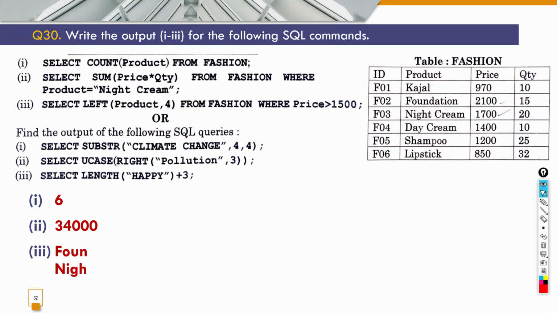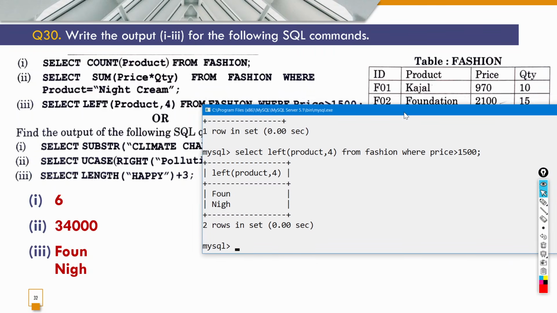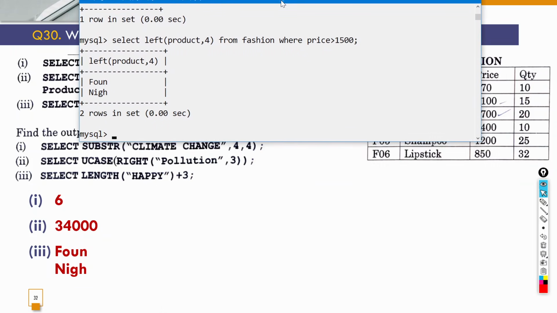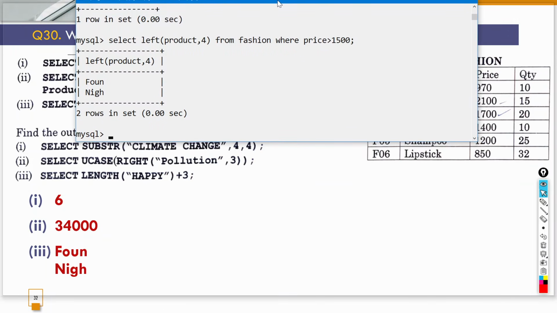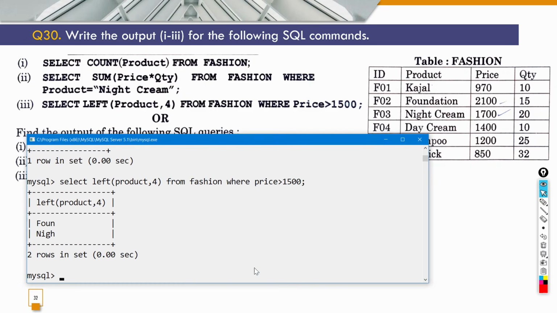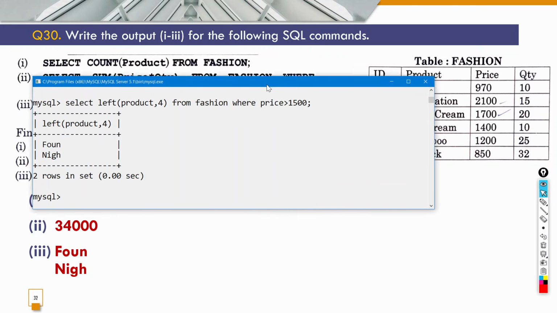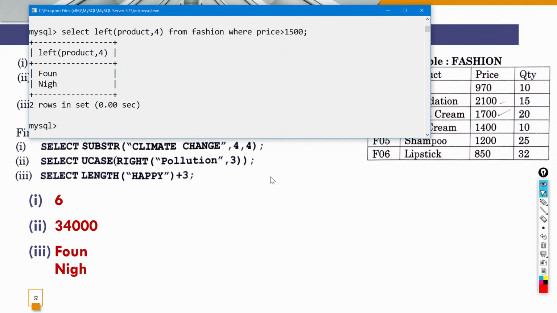Okay. Now the second part जो इसका और वाला part है, it is not related to the table that's been mentioned. जो आपको टेबल दिया हुआ है उससे लिंक नहीं है इसका. So you can directly execute the commands. तो we can directly execute the commands. Here the first question is select substr and then bracket में climate change. Let's put it as it is, climate change, then comma 4 comma 4. So ये क्या करेगा, फोर्थ पोजीशन पे जाएगा.